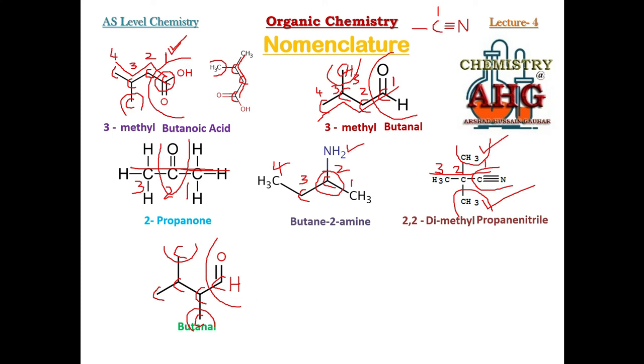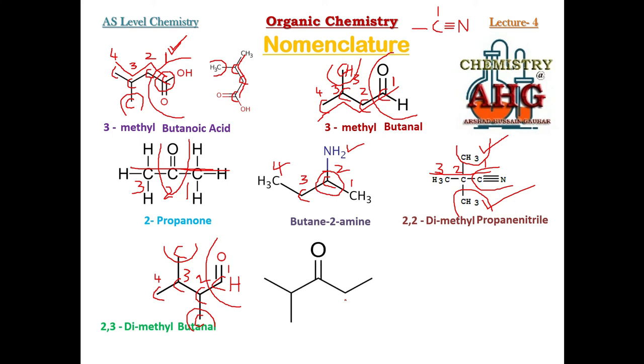2. Methyl, methyl. This carbon number 1, carbon number 2, carbon number 3, carbon number 4. At carbon number 2 and 3, there are methyl. 2, 3. Dimethyl butanal. I think now it would have become much clearer for you how to name any organic compound. If you feel some difficulty, you can go back. You can watch this video again. You can practice naming these compounds again.